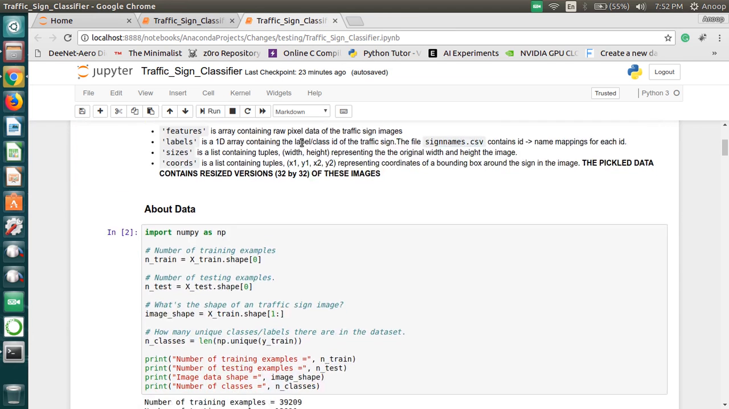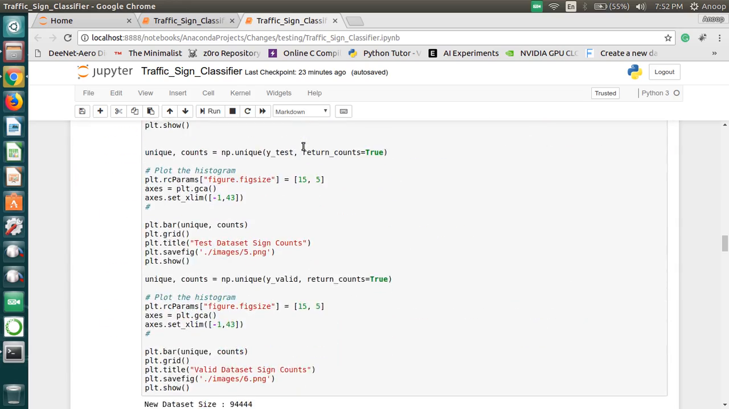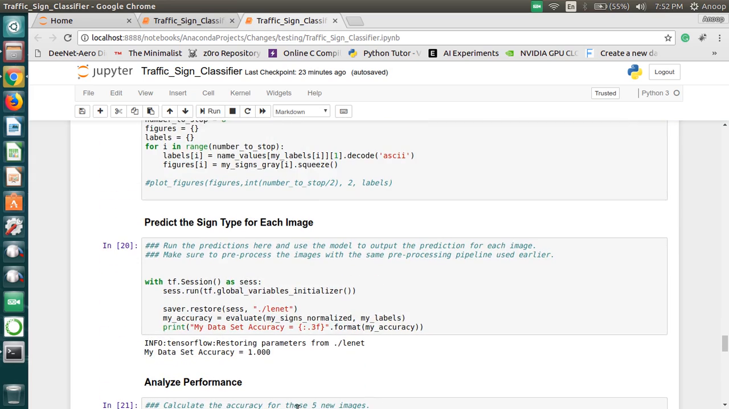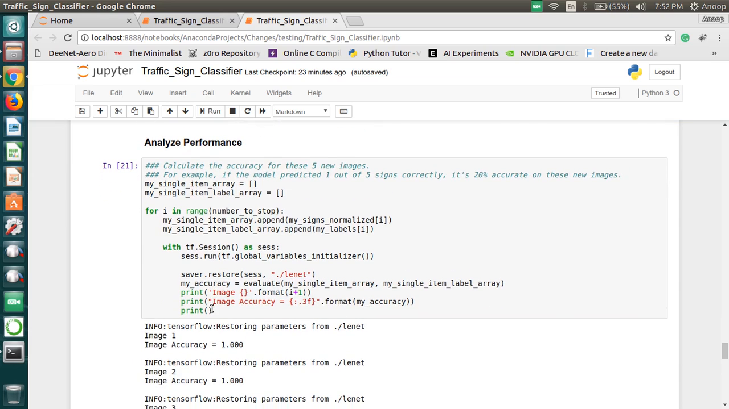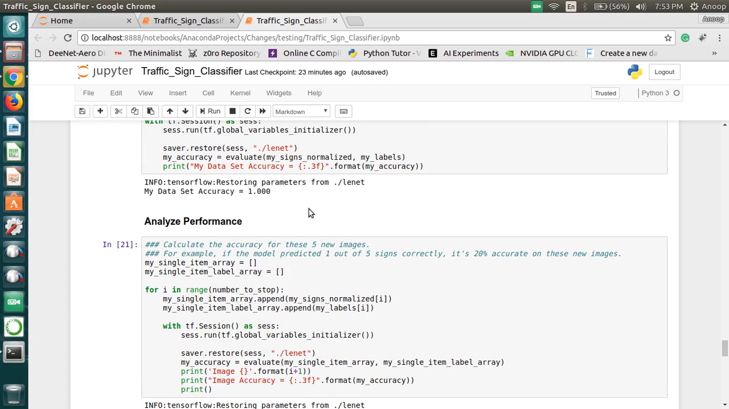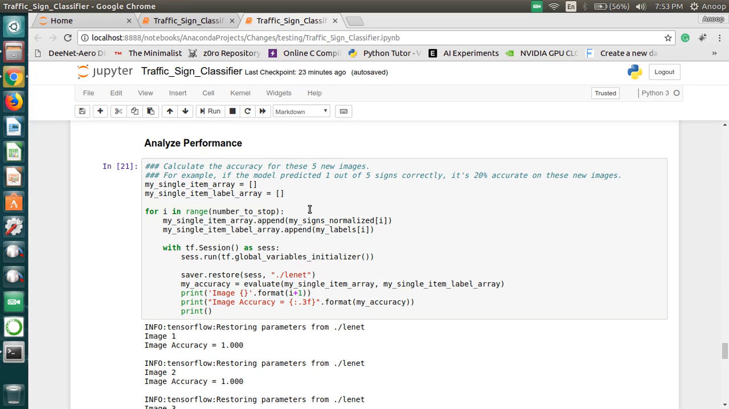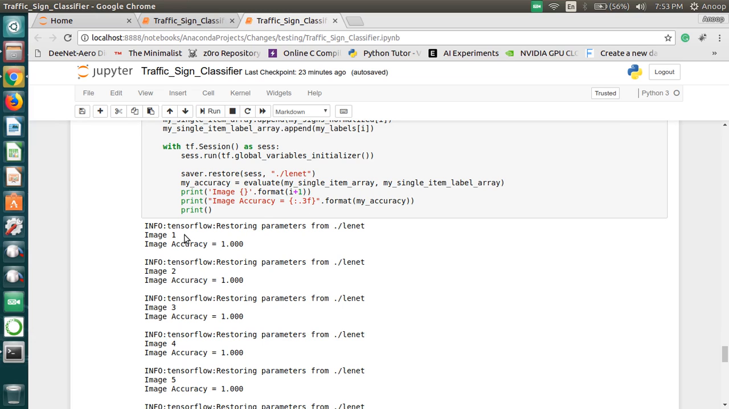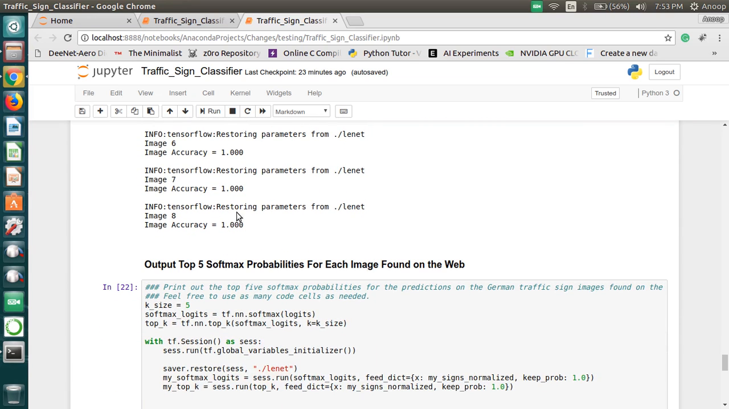Now for testing, initially all the process is similar, and here for our performance analysis, we called all the images that are stored, and we convert those images into grayscale format, and we normalize it, and that image is passed to the CNN. And from our stored model, for our first image we got an accuracy of 1, that is it has been identified properly with an average of 100%, and similarly for all 8 images.